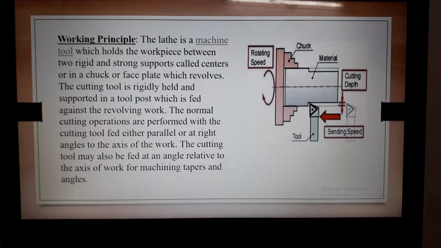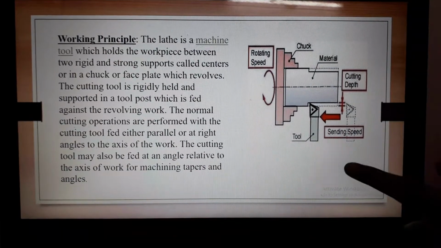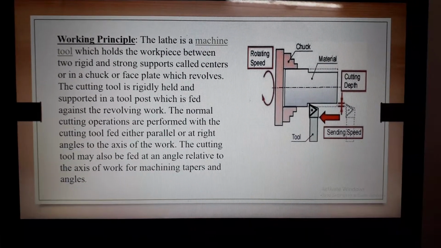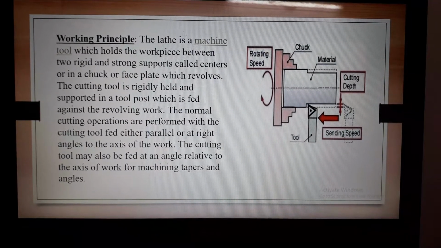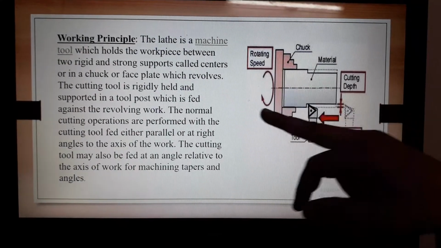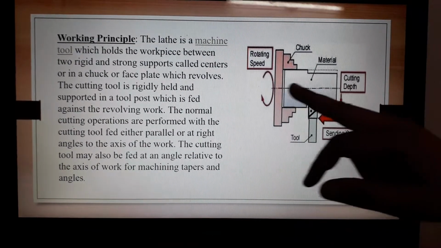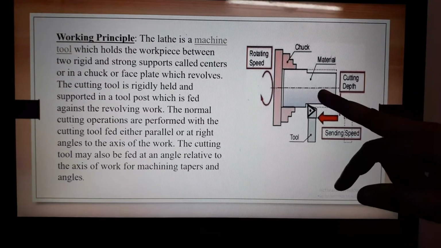Here I would like to explain the working principle of the lathe. What are the parts of the lathe we use? By rotating the object we do the operation, so we need a rotating chuck. The chuck is rotating at a higher speed and holds the object, and this is a cutting tool. We use a cutting tool to do the operation.